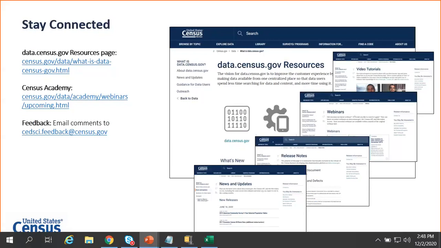Reminder is that we have a variety of educational materials available to you to learn more. What we focused on today was showing you how to select complex geographies on our site. If you're looking for a basic overview of data.census.gov, please visit the link in the upper left. We have resources in the form of recorded webinars, short videos, answers to your FAQs, and PDFs with step-by-step instructions.